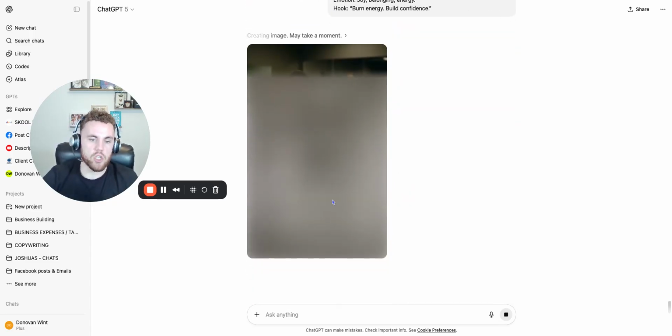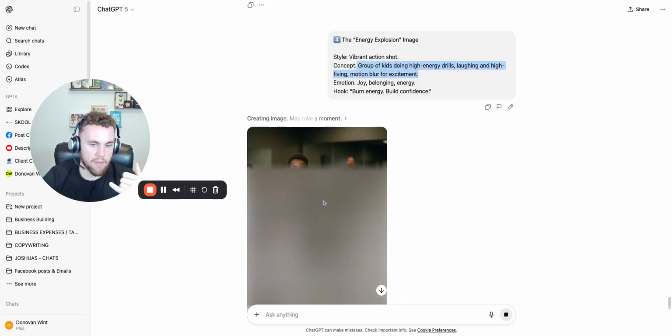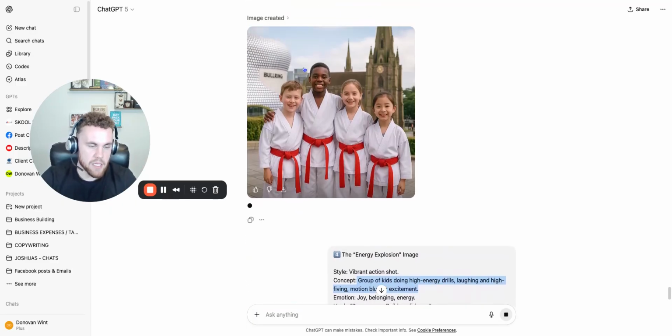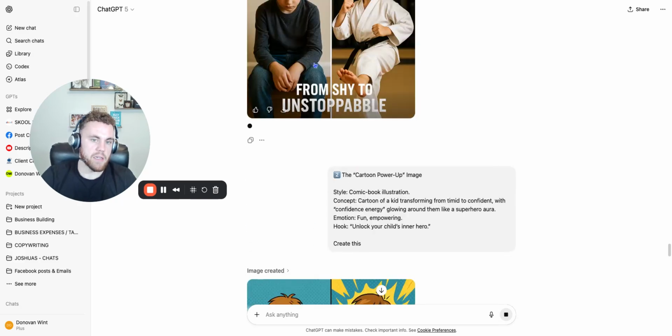And then the last one that it's just building now, it's going to do an energy explosion image, vibrant action shot, group of kids doing high energy drills. I'm waiting for that to load. It hasn't loaded yet, but the point is that it is going to be vastly different from this. This is vastly different from that.